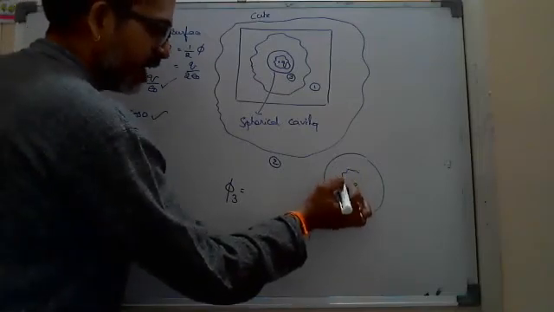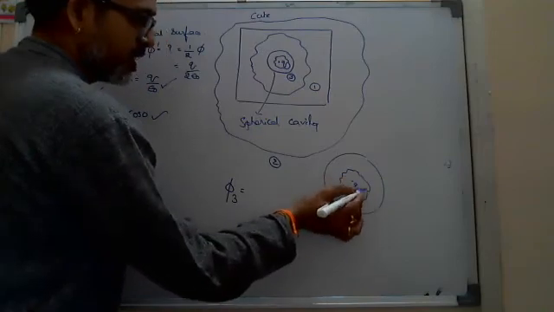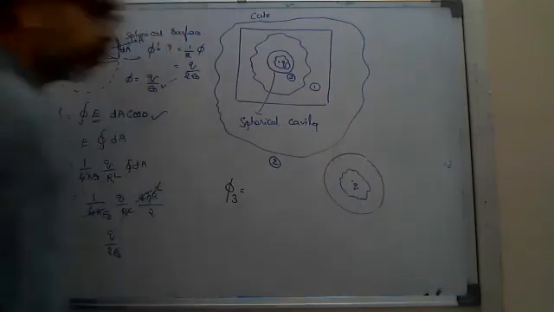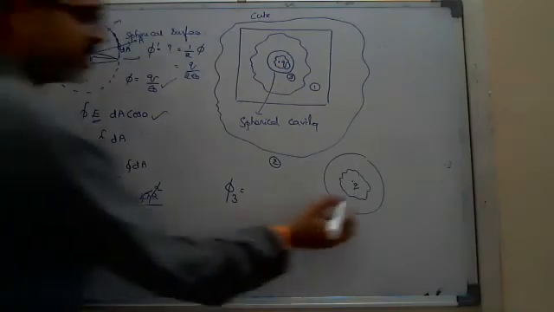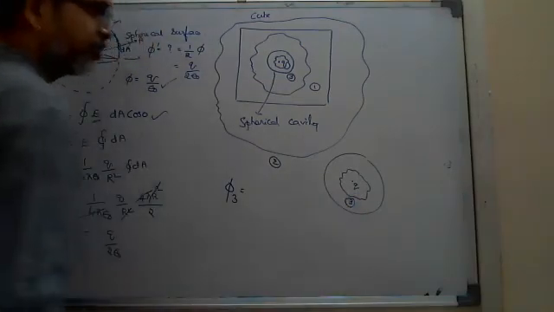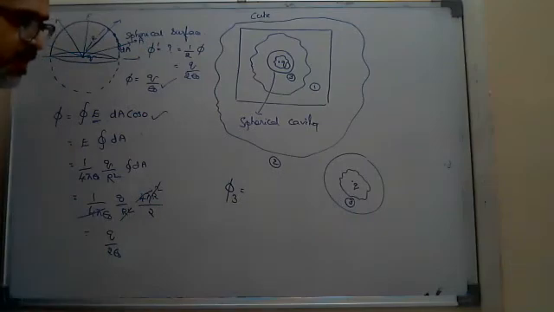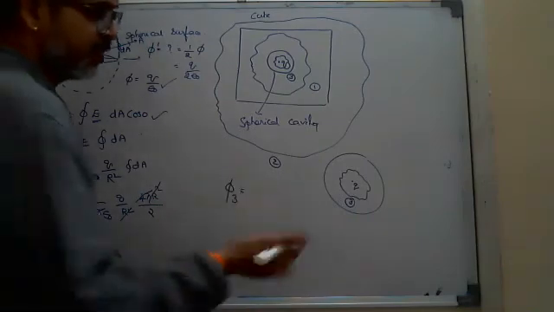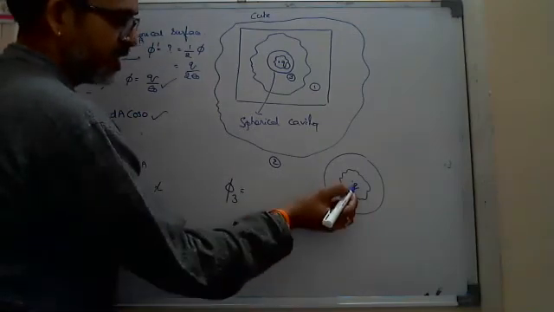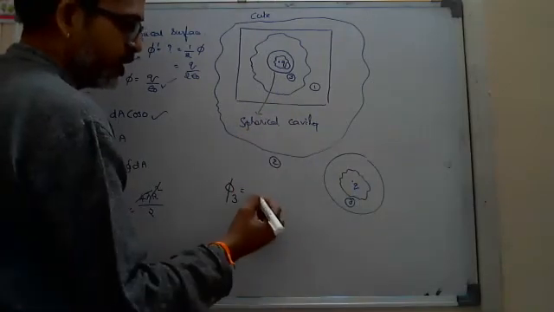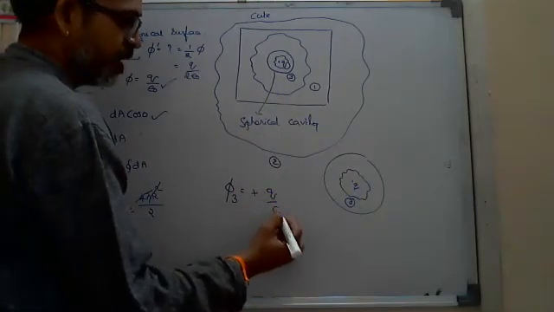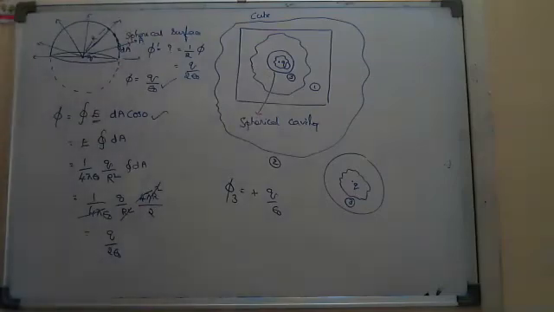And here the Gaussian surface he constructed inside the cavity only. This is the third surface he took. Through that third surface, what will be the flux? Very easy. The charge present inside is Q, that too plus Q. So plus Q by epsilon naught, straight away you can say now.